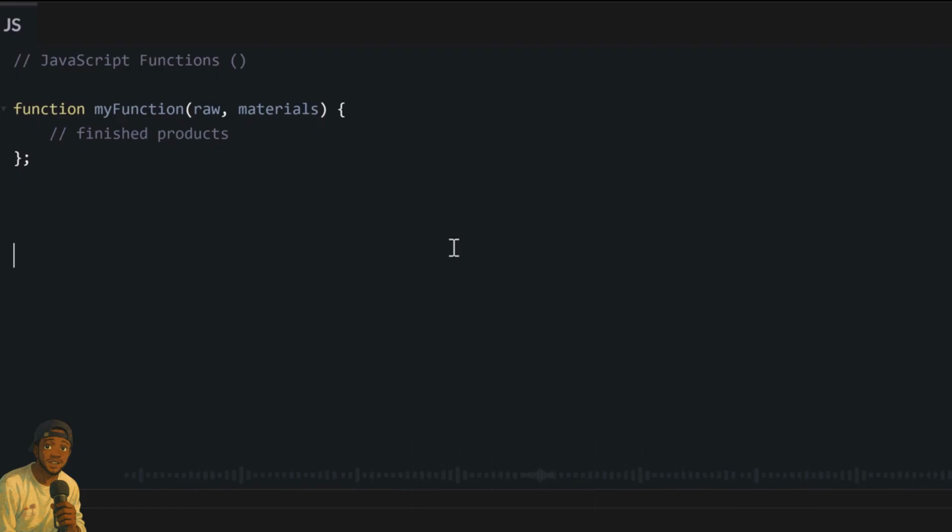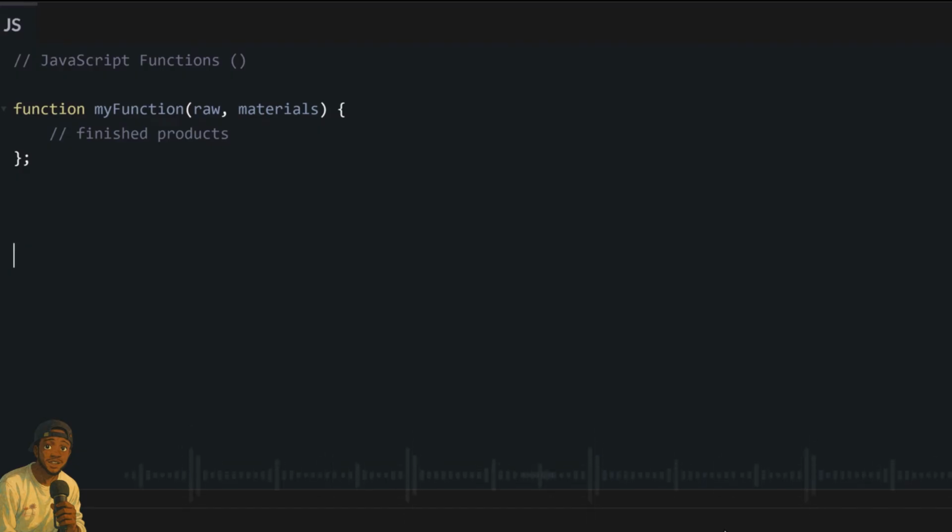Now, I always tell people functions are like machines. You can take in different raw materials so that all the raw materials come out as a finished product. Understanding functions at first can be tricky, especially for people who are just learning programming from scratch. So I want you to pay special attention to this part of our lesson. I will try my best to explain everything as simply as possible.